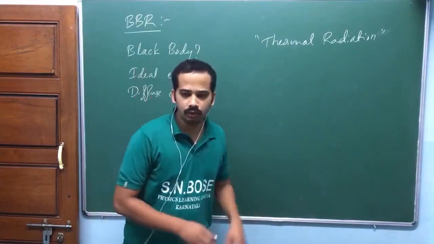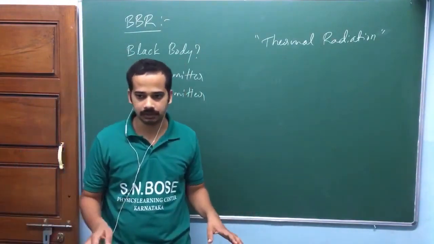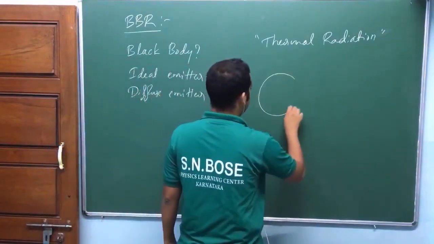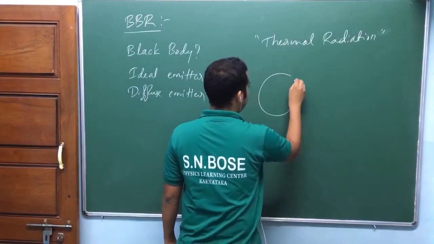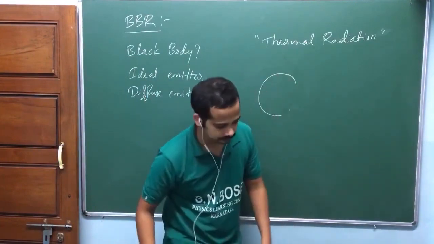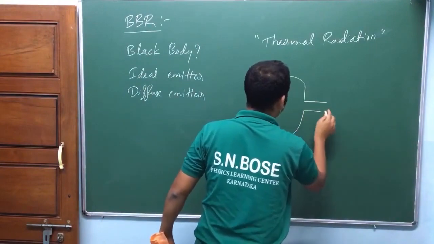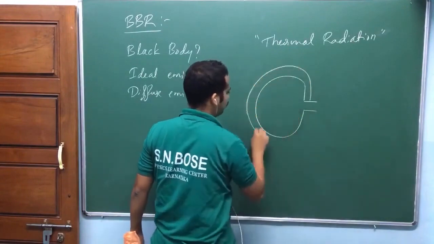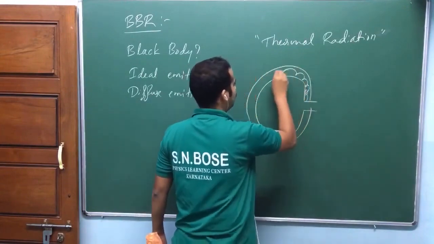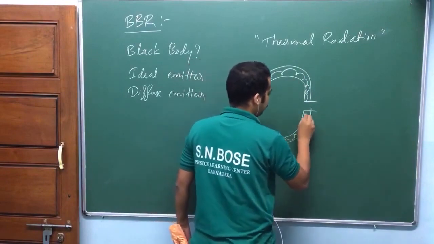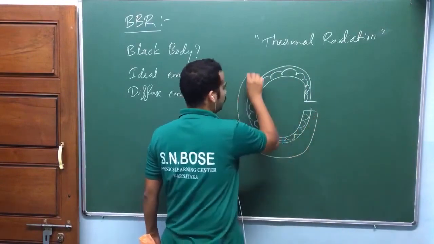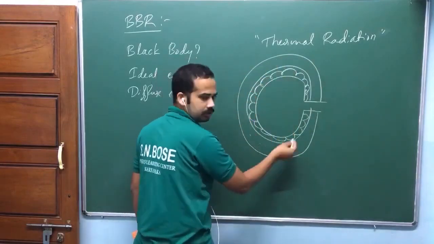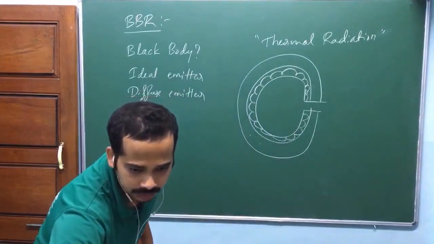No surface is a perfectly black body, remember. But we will construct that one. I hope I have given that diagram. We will take a cavity with some opening here. Then we put a coil here, and then some thermal insulator. Suppose air is a good thermal insulator, you can just keep air over there.